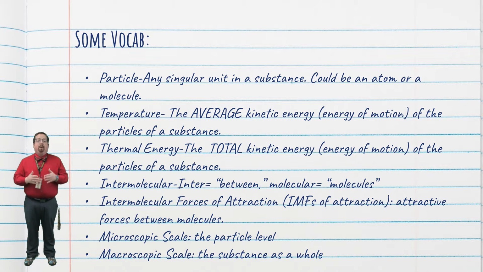Unlike temperature, thermal energy is the total kinetic energy of the particles in a substance. This is affected by how fast the particles move, but also how many particles we have. If we have the same temperature, but we increase the number of particles, the total kinetic energy, or the thermal energy, will increase. This makes it an extensive property.